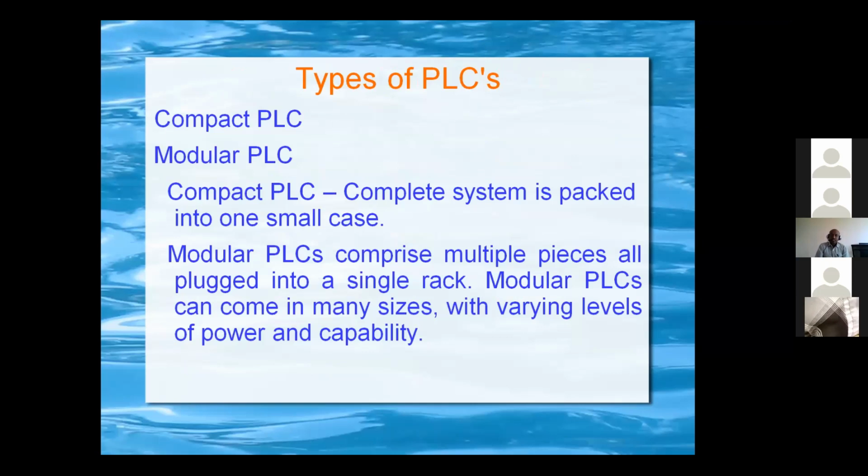That PLC contains all the inputs and outputs itself, that is 14 inputs and 20 outputs, for small applications. For example, we have an instrument air compressor system in our power plant that has only 20 inputs and 10 outputs. In that application, we will use a compact PLC.